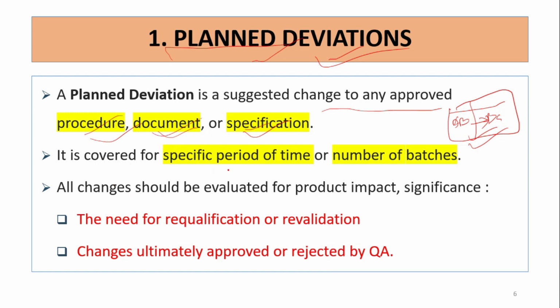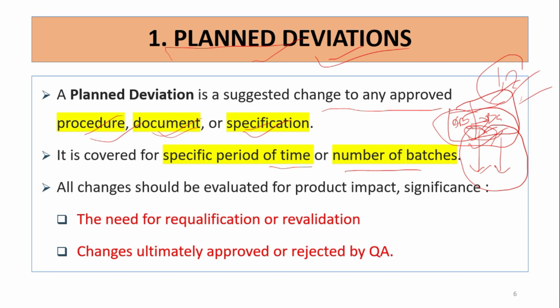It is covered for a specific period of time or number of batches. Since we have taken approval for the change, it is not considered for the whole procedure. Whenever we want to do it, it is decided to be changed for a specific period of time or a specific number of batches, like one or two batches, not for all batches or a whole month or a whole year.